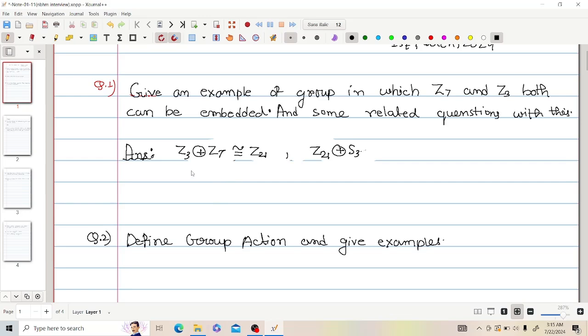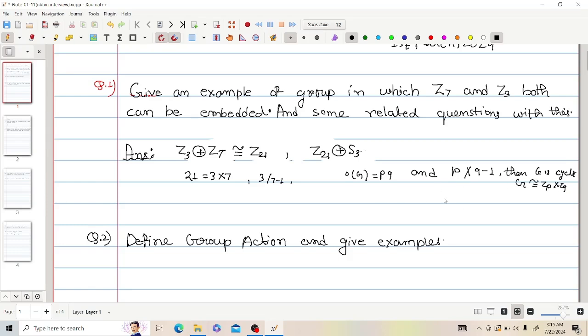I said that 21 can be written as 3 into 7, and 3 divides 7 minus 1, and we know a theorem: if G is a group of order PQ and P does not divide Q minus 1, then G is cyclic, always cyclic and isomorphic to ZP cross ZQ.